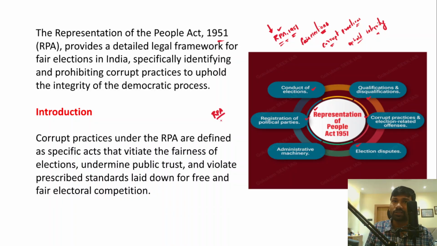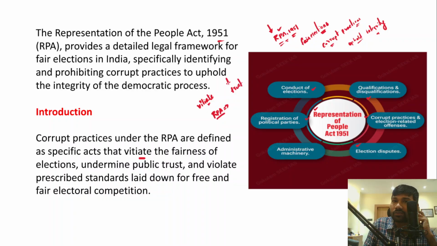As per the definition of the Representation of People Act, corrupt practices are those practices which vitiate the fairness of the elections. In India, elections need to be conducted in a free and fair manner, but any corrupt practice will vitiate the fairness of the election process, and it will further undermine the public trust.